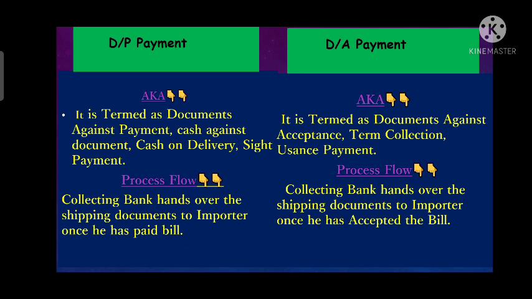right? Then his bank will forward such documents to the importer bank. Once the importer bank has received those documents, it can only hand them over to the importer once he has made the payment or paid the bill. Once the exporter ships the goods and submits those documents to his bank, that is the remitting bank, the remitting bank forwards those documents to the collecting bank. Once the collecting bank has received those documents, it can only deliver them to the importer once he has made the payment. So this is called document against payment.